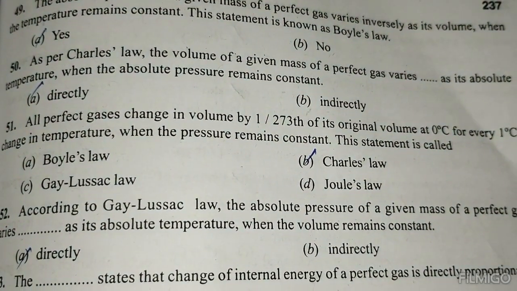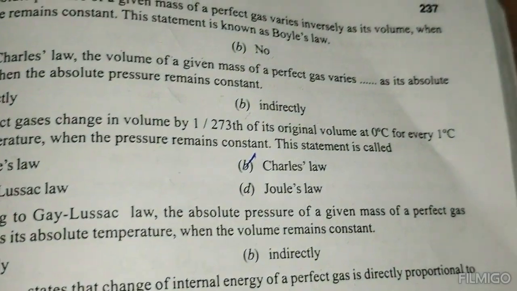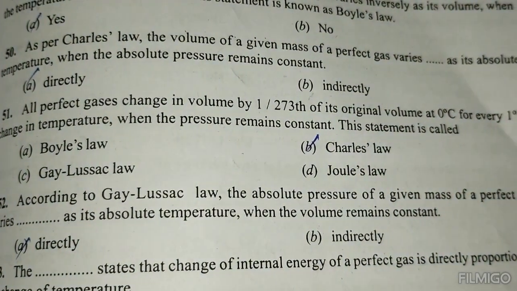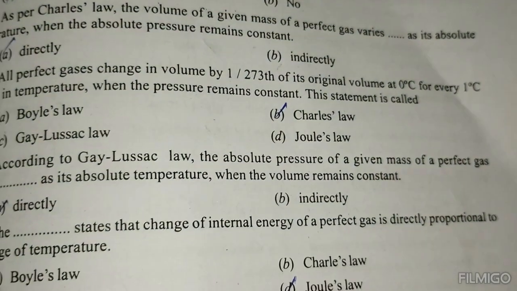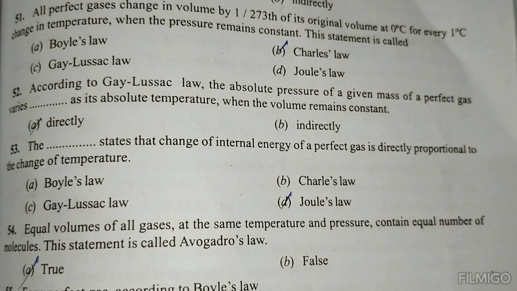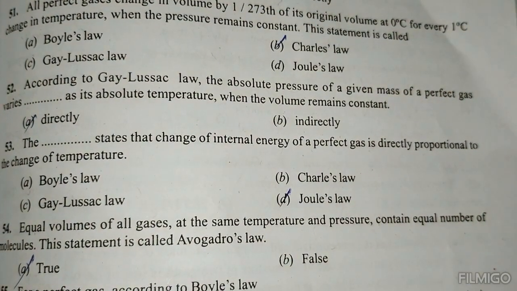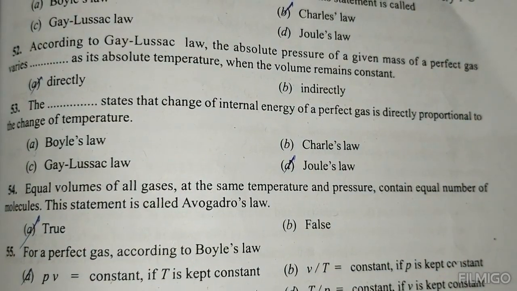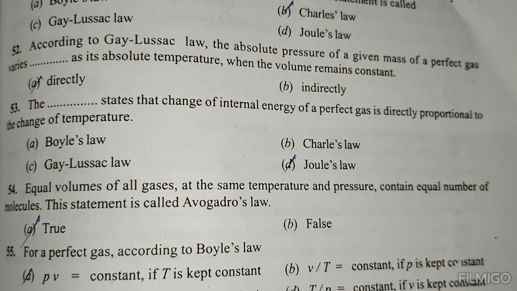All perfect gases change in volume by 1/273 of their original volume at 0 degrees for every 1 degree change in temperature when the pressure remains constant. This statement is called Charles' law. According to Gay-Lussac's law, the absolute pressure of a given mass of perfect gas varies directly as its absolute temperature when the volume remains constant. The statement that the change of internal energy of a perfect gas is directly proportional to the change of temperature is